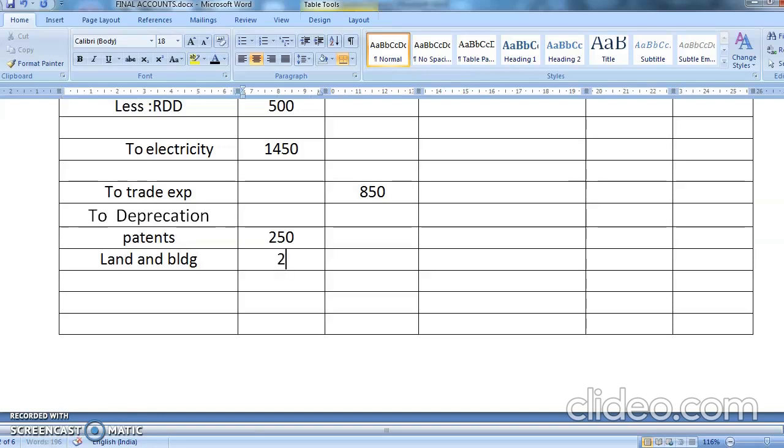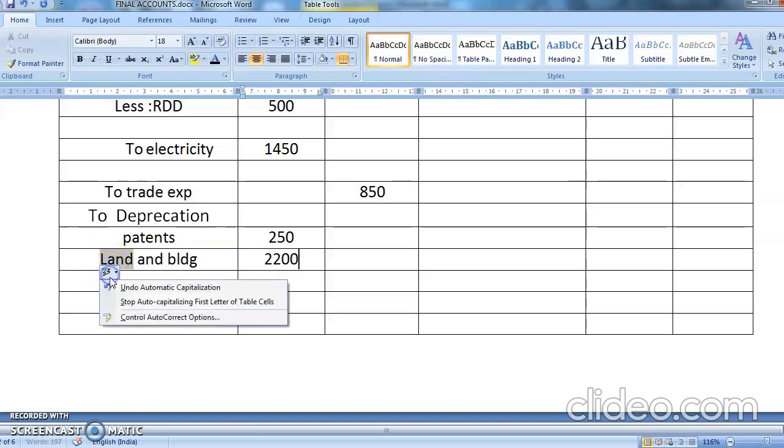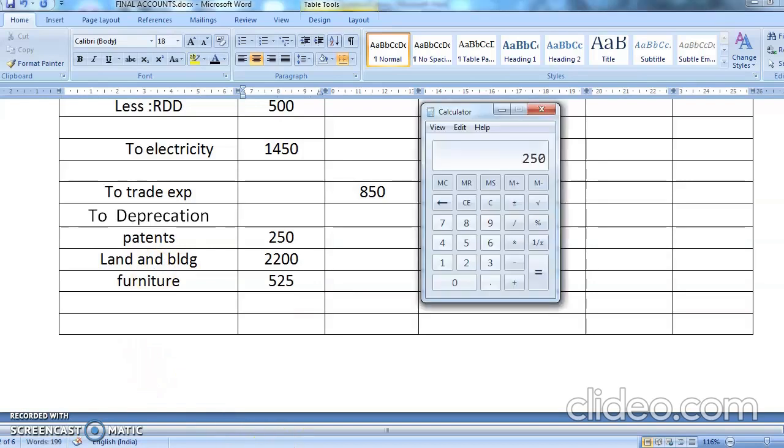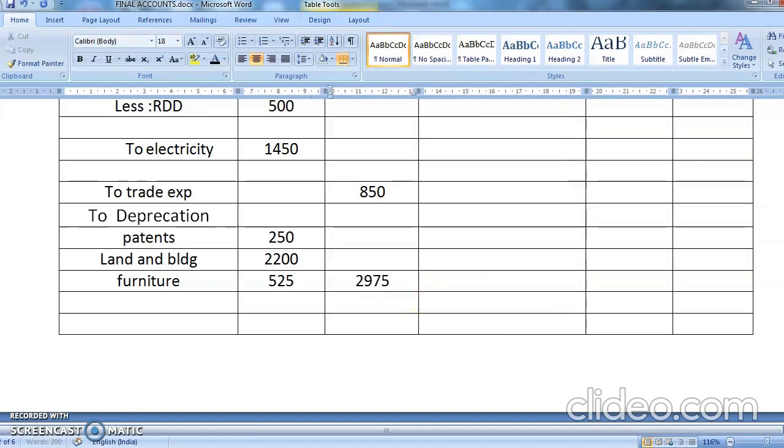Yes, land and building was 2,200, and then you had on furniture. Yes, furniture was 525. Now you're going to add all this and bring it in the outer column. So 250 plus 2,200 plus 25. Sorry, it is 525. So the total comes to 2,975. So the total is 2,975.